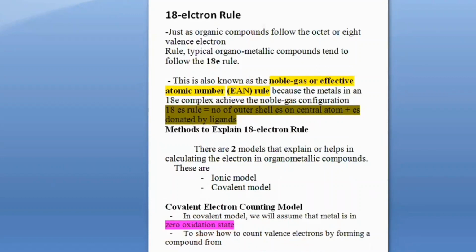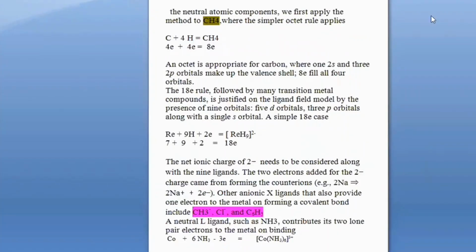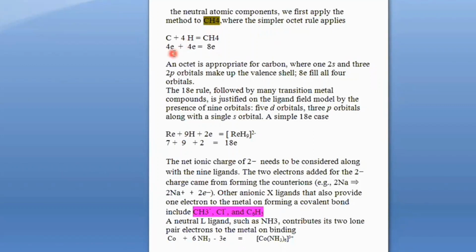To show how to count valence electrons by forming a covalent bond, you know what a covalent bond is. A covalent bond is formed by the mutual sharing of electrons. The two atoms that form a covalent bond mutually share their electrons. For example, consider the simplest molecule, CH4. In methane, carbon has 4 electrons in the outermost shell, s2 p2, and hydrogen has 1 electron in the outermost shell. And there are 4 hydrogens, so 4 hydrogens will contribute 4 electrons. So the total valence electrons are 8.